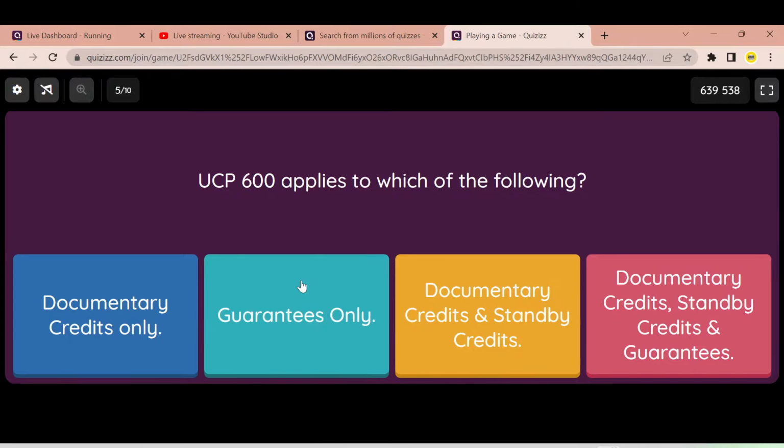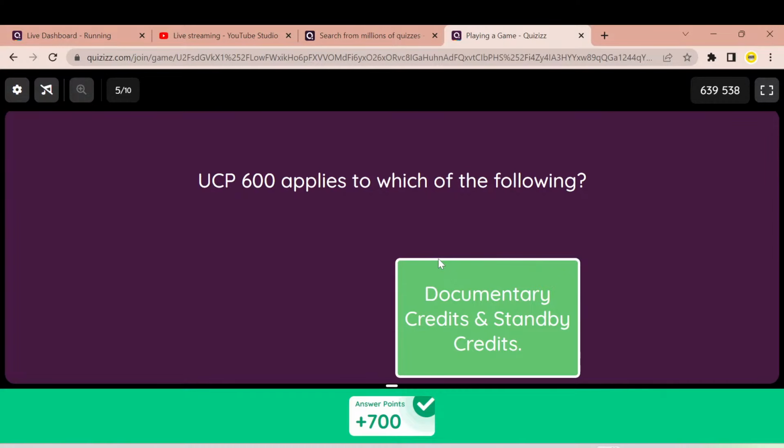Yes, UCP 600 applies to documentary credit, but does it apply to standby credits as well? Yes, Article 1 explicitly states that, look here, UCP 600 applies to both documentary credits as well as standby credits. Another regulation that is exclusively there for standby credits is ISP 98. So here the correct answer is C.